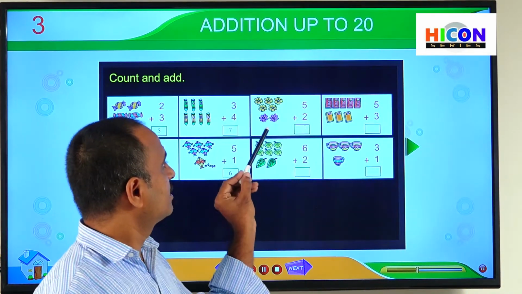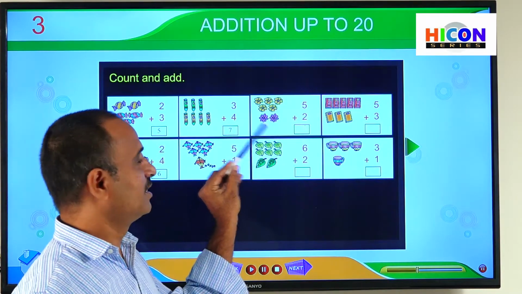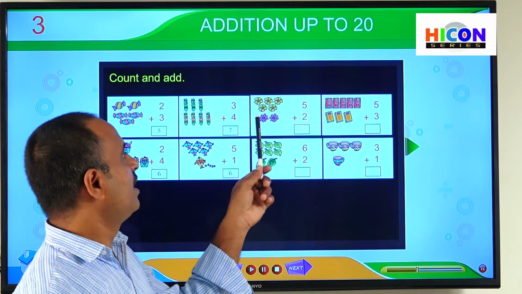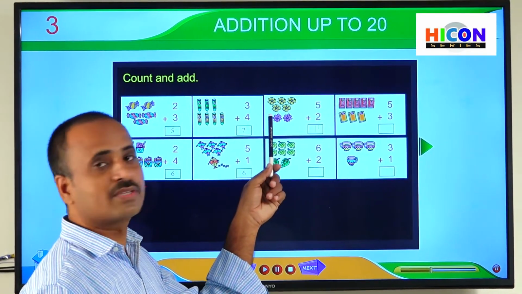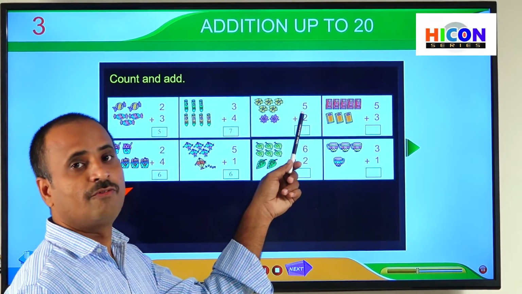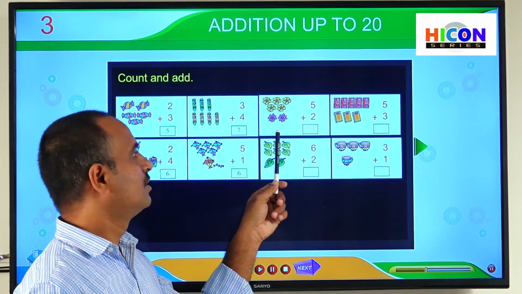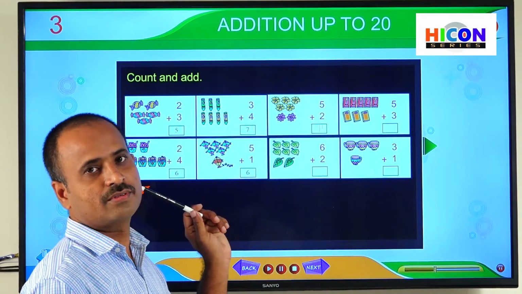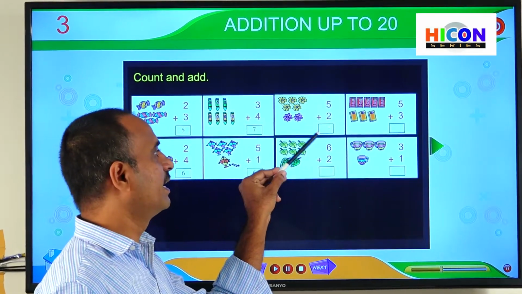So see the fifth picture. So you are observing some flowers in the fifth picture. So some are in yellow color and some are in pink color. So how many yellow colored flowers are there? So total 5 yellow colored flowers. So how many pink colored flowers? So there are 2 pink colored flowers. Now we have to add 5 and 2. So how can we get the sum?